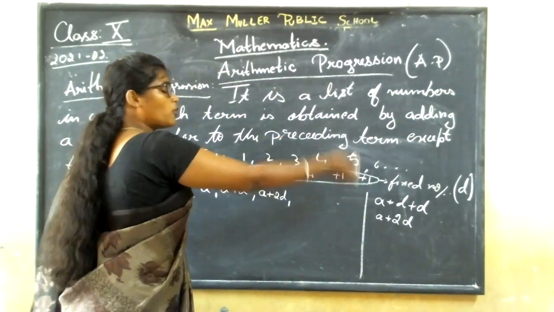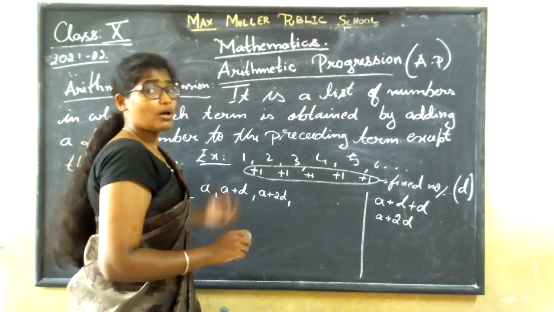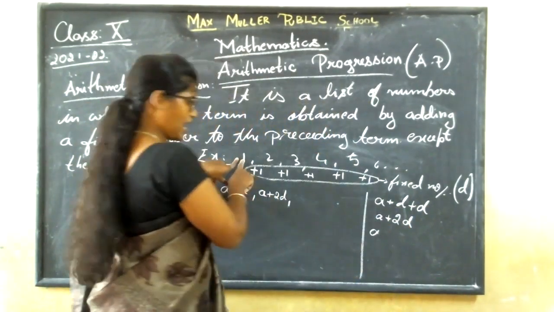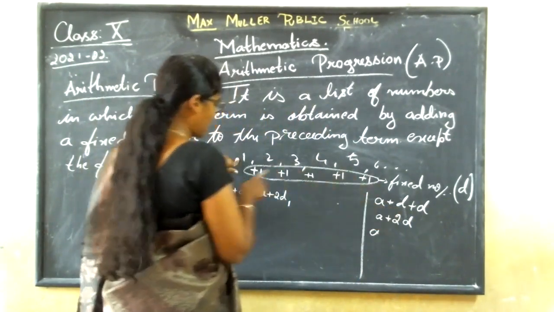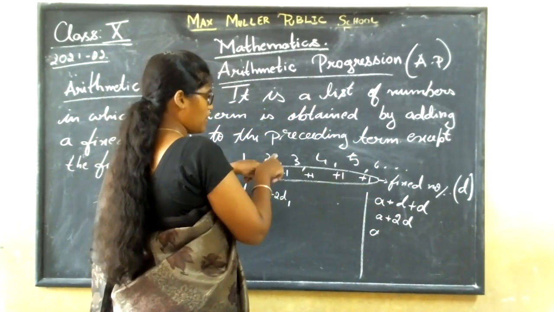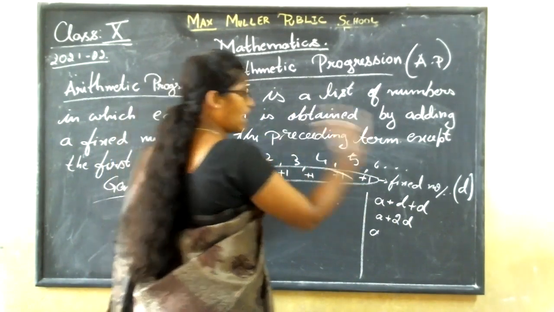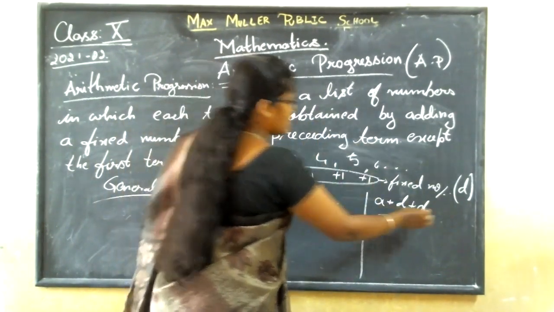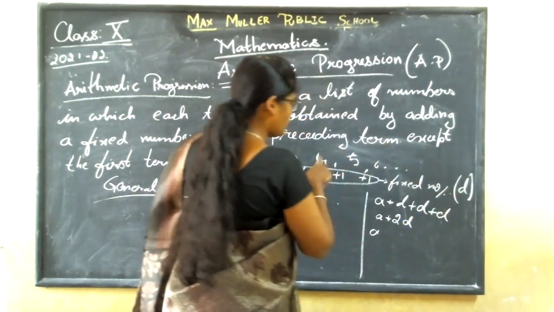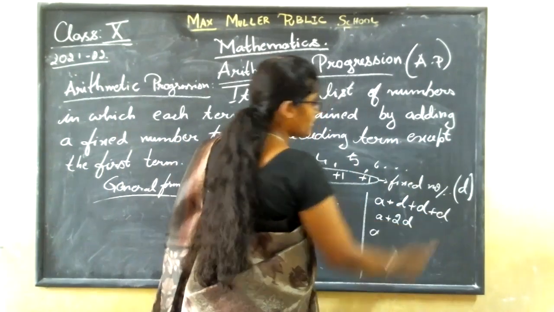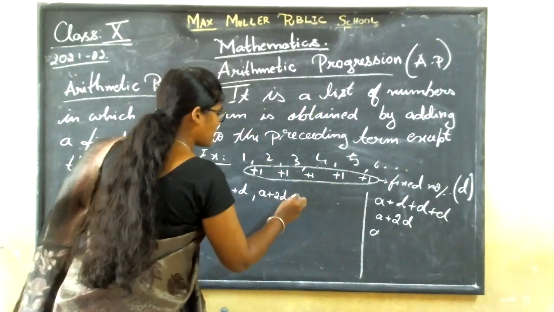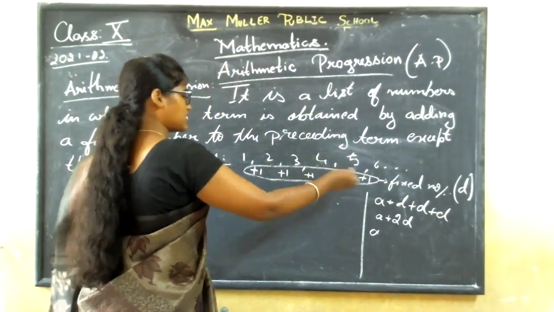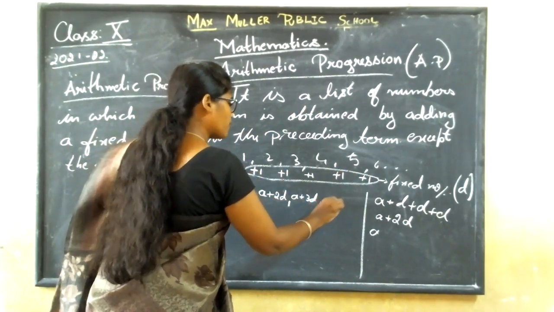If I want the fourth term, how many d's should I add? Very good. 3. That is here already over. A, this d, how did I get? I added d, I got this term. For this only, I added another d, so I get this term. For this, I need to add another d to get the fourth term. So how many d's got over? 3 d's. So a plus 3d. Then if I want the fifth, that is the next term, a plus 4d.